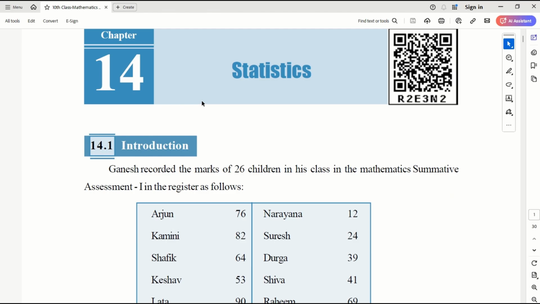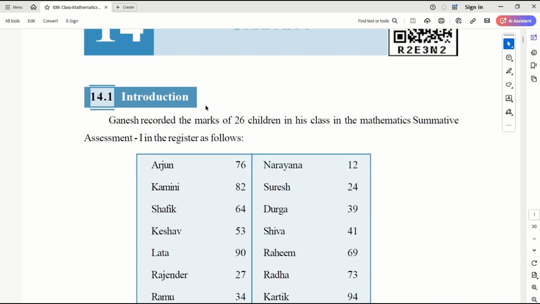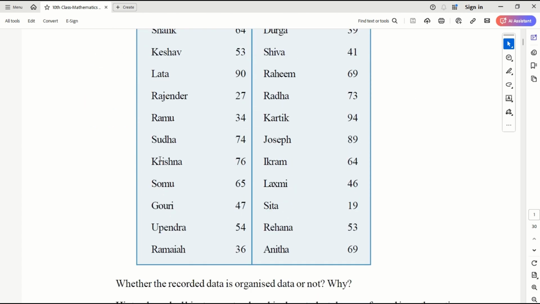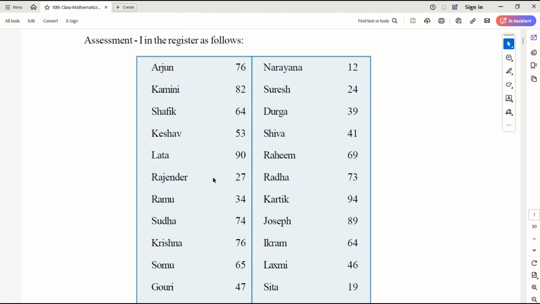Introduction. Statistics, as we know, is when you're given a set of data, and it is up to the statistician to present it in the most useful way. Ganesh recorded the marks of 26 children in his class in mathematics, the summative assessment. Here is the 26 students' data, but this is raw data. What can I derive from here?